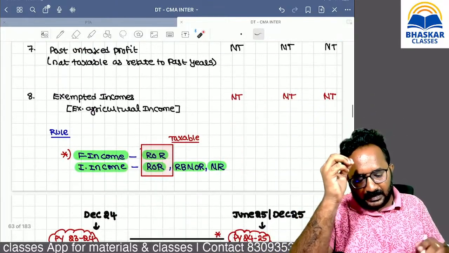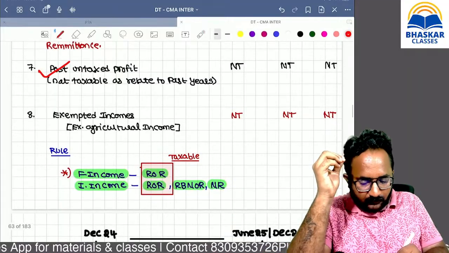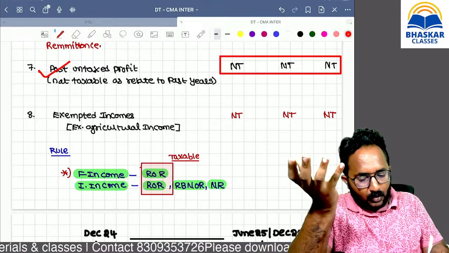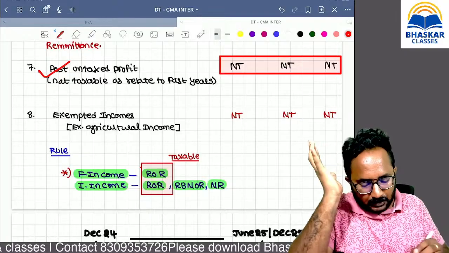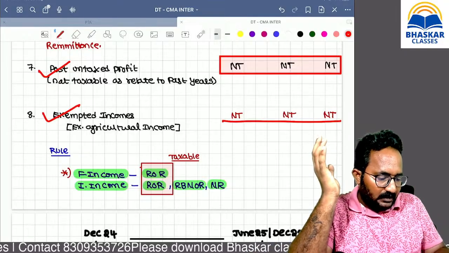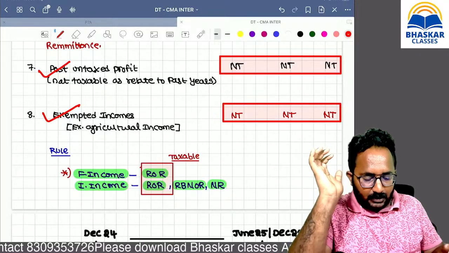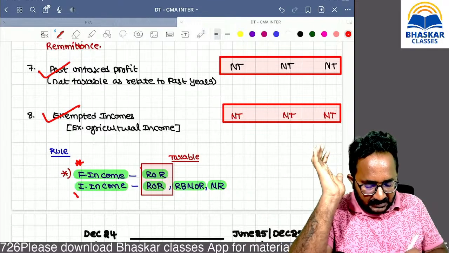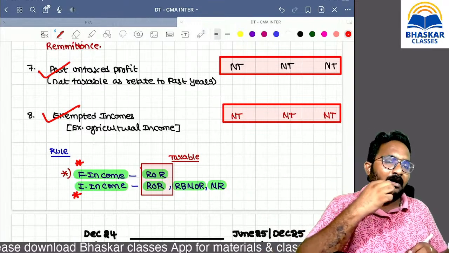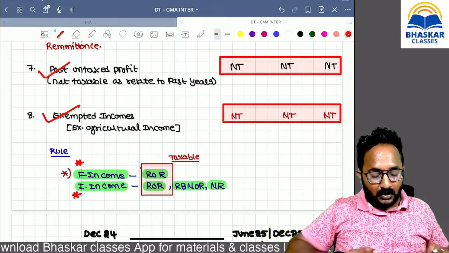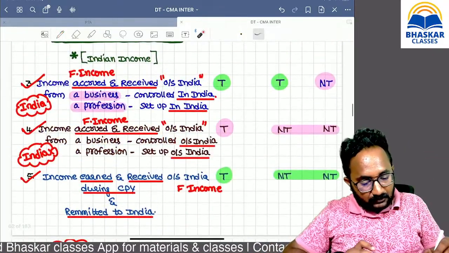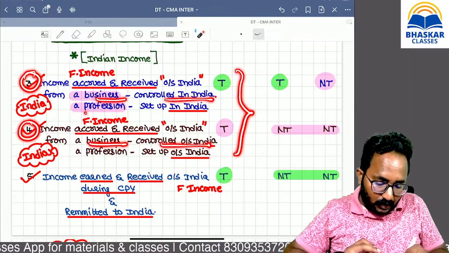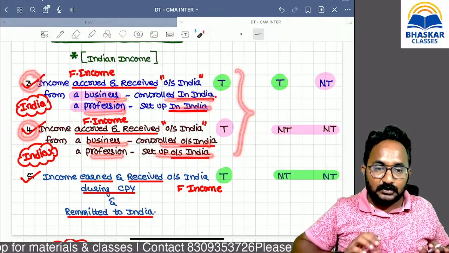Now, next point: past untaxed profits are not taxable. If that amount was untaxed in earlier years, even if you bring it now, it is not taxable. Exempted incomes are always not taxable. Basic rules you have to remember: foreign income is taxable only in the hands of resident and ordinary resident; Indian income is taxable in the hands of all. If you remember these 2 points, you can do miracles in your exam. And remember these 2 points also, third and fourth: business controlled from India, business controlled outside India, profession set up in India, profession set up outside India.